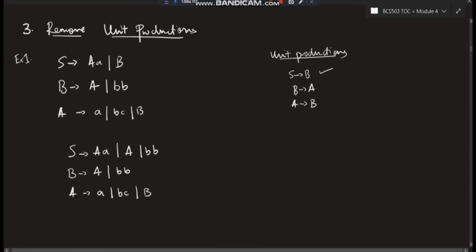Now, B goes to B, there is no point. B goes to B, it will go on infinite. So wherever it goes infinite, just remove it. Okay, if it's going to the same letter, just remove it. Now, I've reached this point.